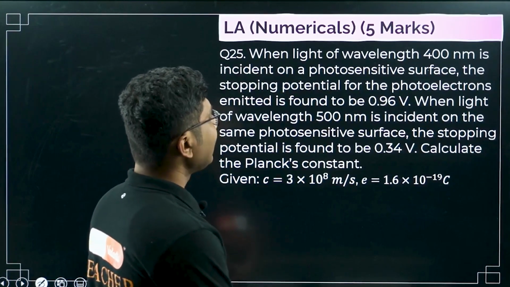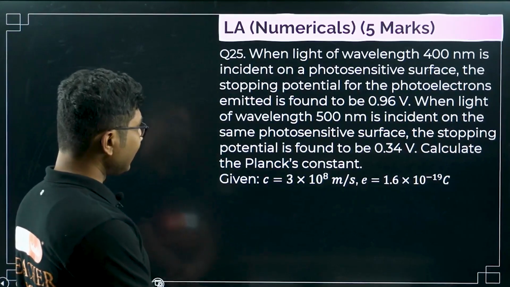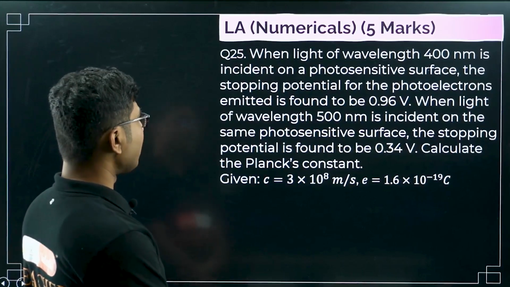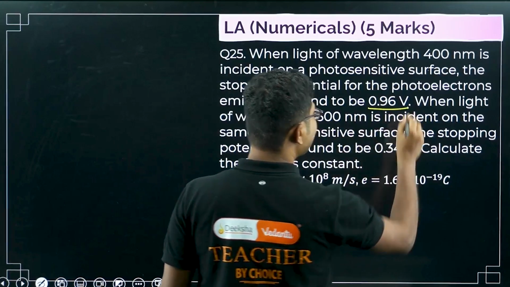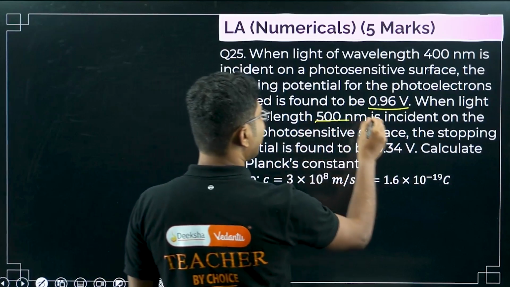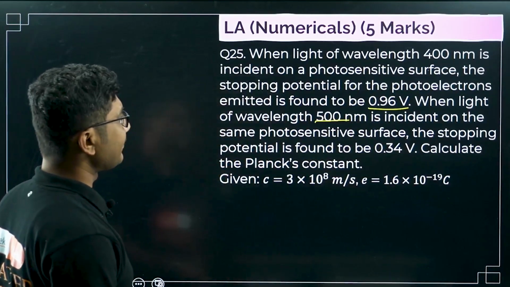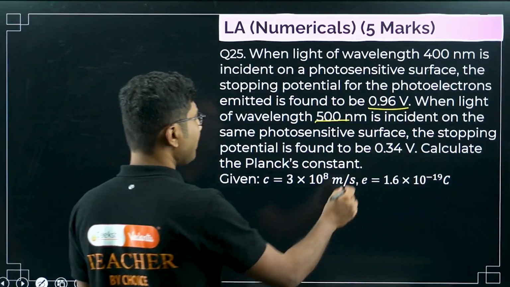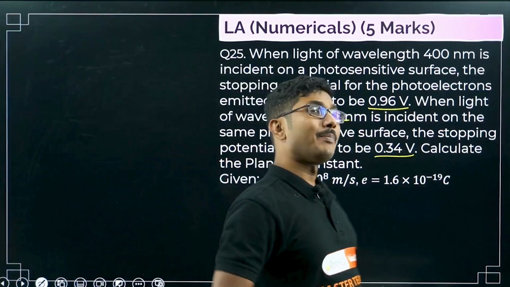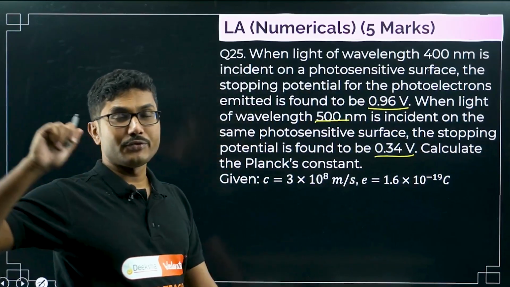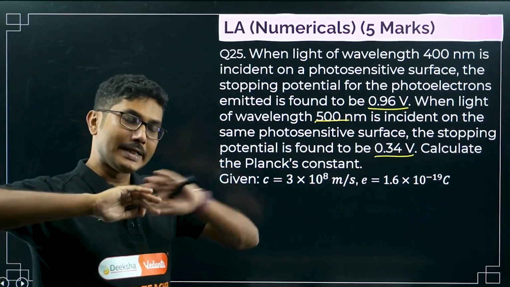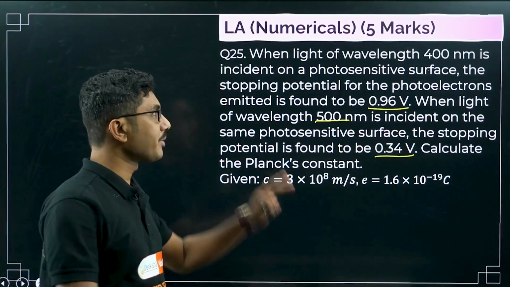When light of wavelength 400 nanometer is incident on a photosensitive surface, the stopping potential for the photoelectrons emitted is found to be 0.96 volts. When light of wavelength 500 nanometer is incident on the same photosensitive surface, the stopping potential is found to be 0.34 volts. Calculate the Planck's constant. You might find this problem difficult if you are solving numericals for the first time in your life. If you have solved numericals from any chapter, then this problem is not super difficult.